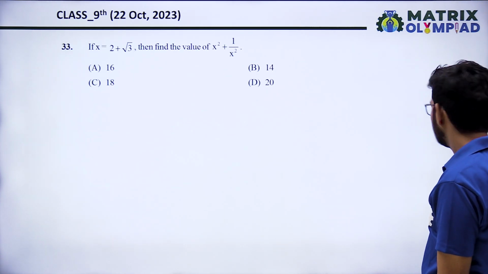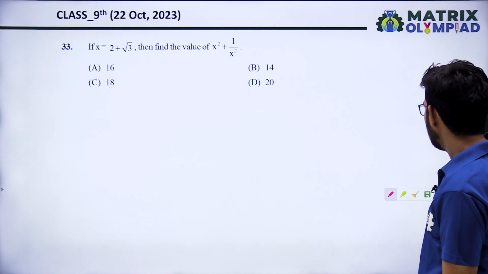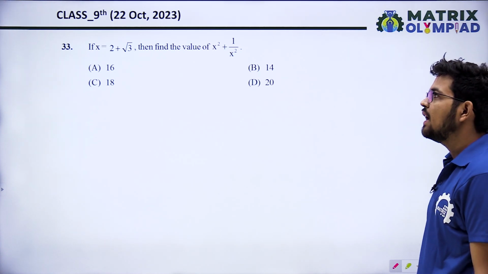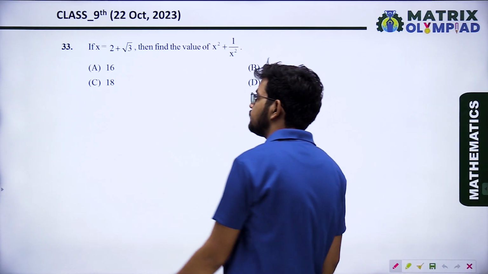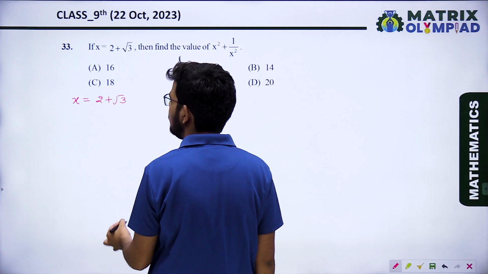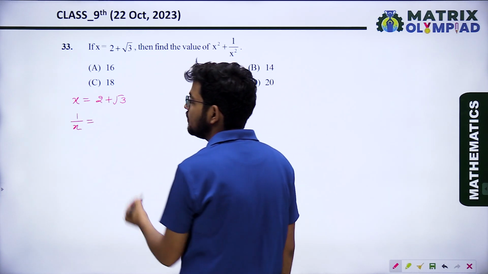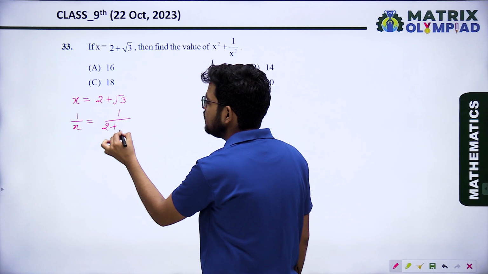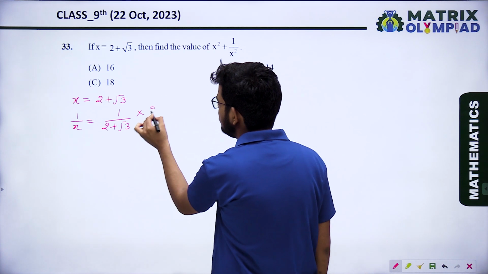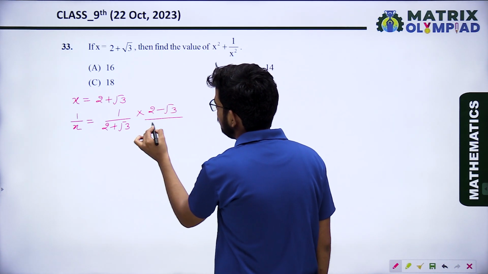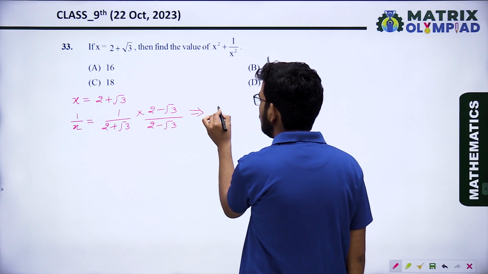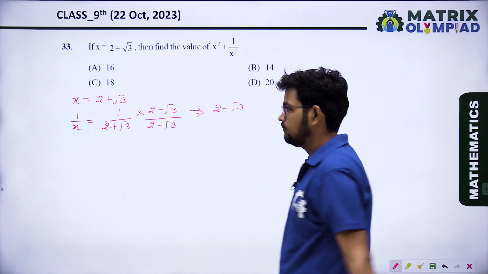Next, if x equal 2 plus root 3, then find the value of x square plus 1 upon x square. See, x equal 2 plus root 3, then what is 1 upon x? 1 upon x will be 1 upon 2 plus root 3. Okay. Now we will rationalize it. So when we rationalize it, we will multiply it with 2 minus root 3 and divide with 2 minus root 3. So what will be the value? 2 minus root 3.